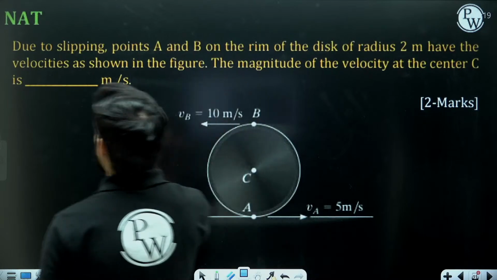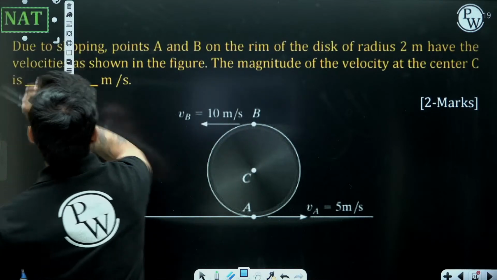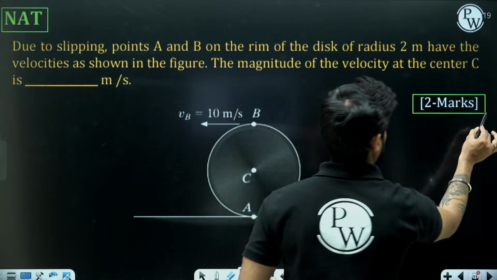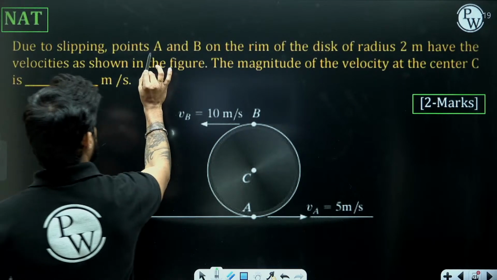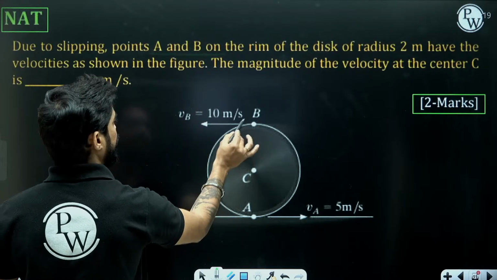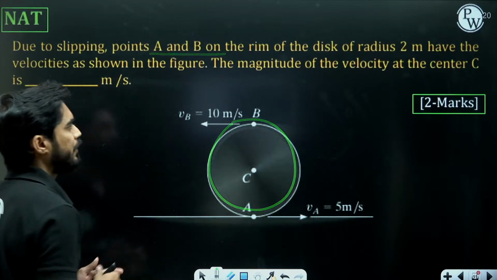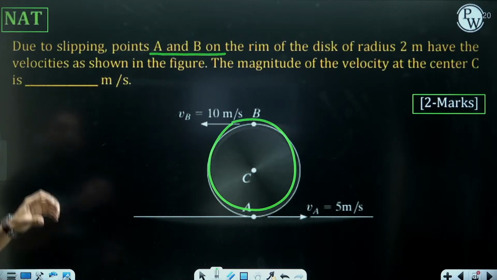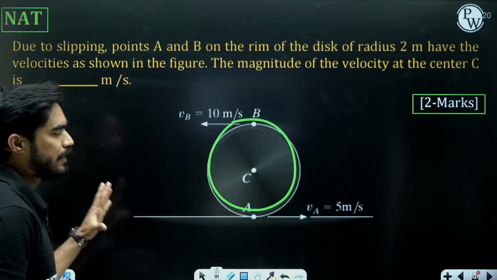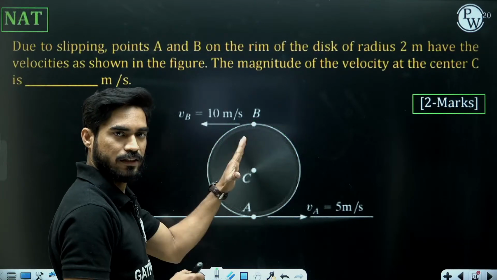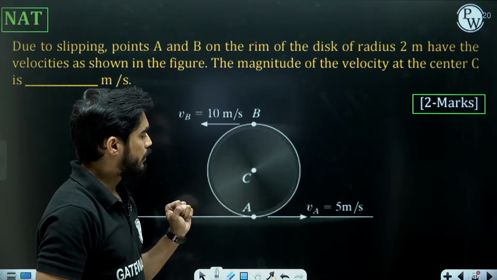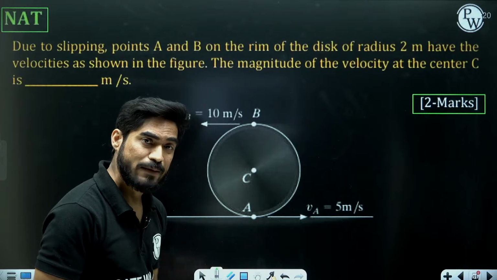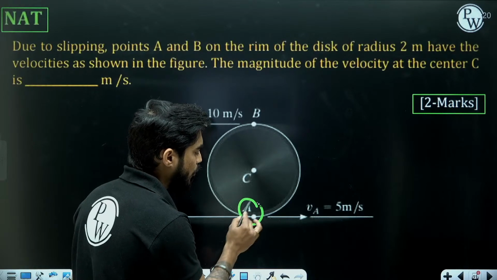And this is an NAT question and it is of 2 marks. Due to slipping, points A and B on the rim of the disc of radius 2 meter have the velocities as shown in figure. So we have a disc which is slipping on a horizontal surface, and as there is slipping, there is velocity at point of contact.